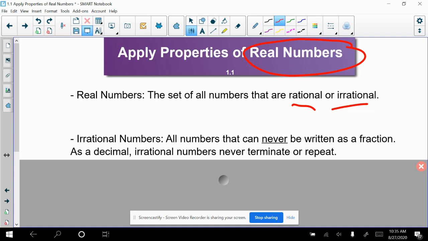Your irrational numbers are numbers that can never be written as a fraction. That's the best definition of it, and the one I like the most. You could also think of it this way: we can transfer numbers between fractions and decimals. So if you think of them as a decimal, irrational numbers are numbers whose decimals don't terminate, don't stop, and never repeat. If your decimal goes on forever, never terminates, never repeats, that would be an irrational number. Also, irrational numbers can never be written as a fraction.